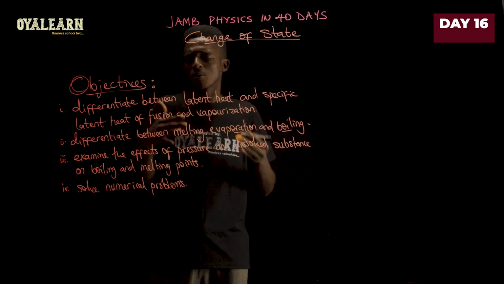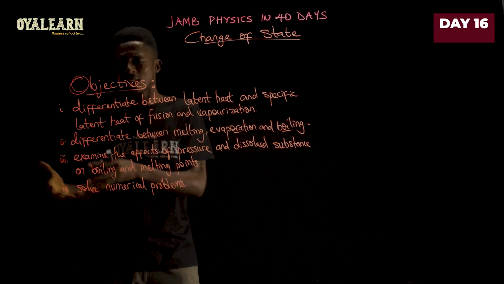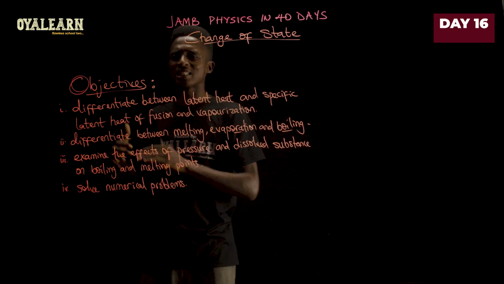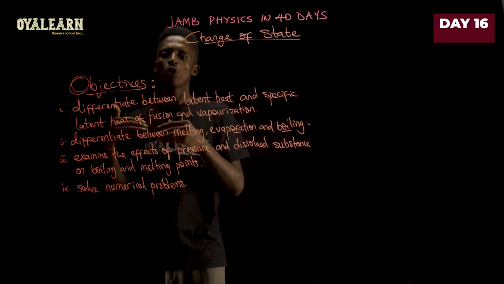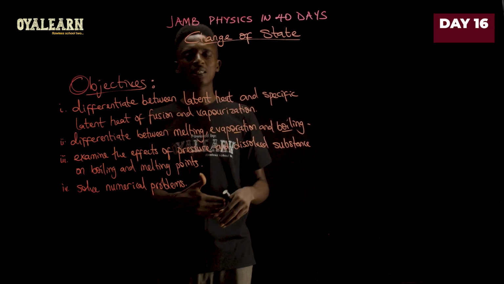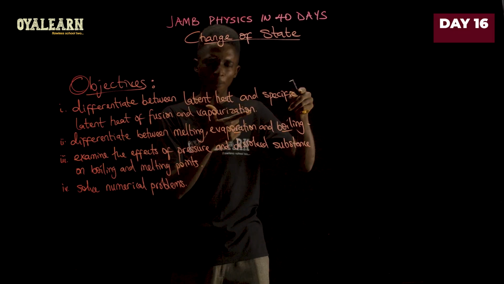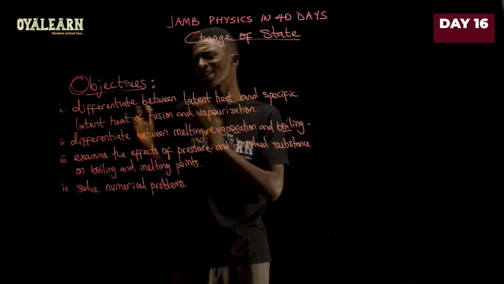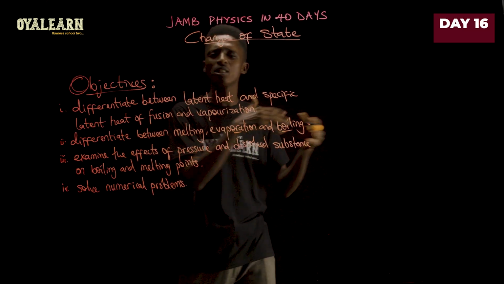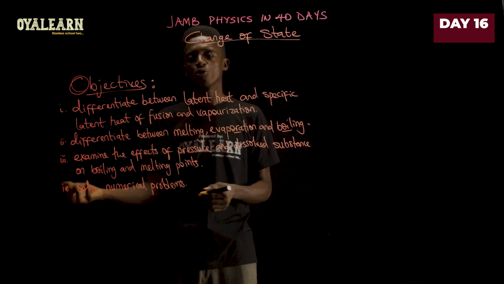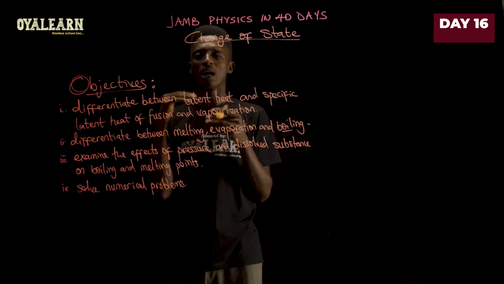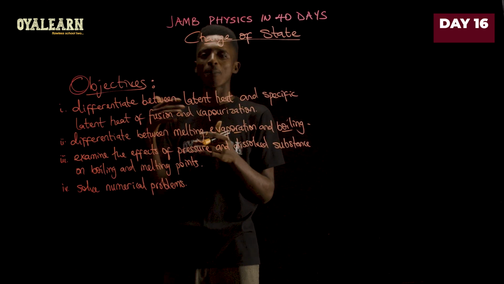Say, for example, if you take a substance from its solid state, and then you apply heat until it becomes vapor. You see that it will first gain heat to come to its melting point, then gain heat to change state into liquid state, then gain heat to get to its boiling point before you can then vaporize it. That's a lot of stages in just one question. So you have to understand how this goes and then be able to apply it to solve problems. Now, this is what is expected of you, and we will be solving some questions now where we will apply some of these things.